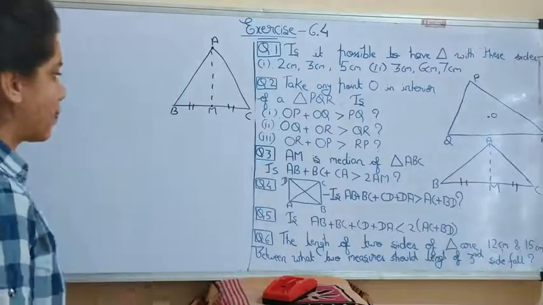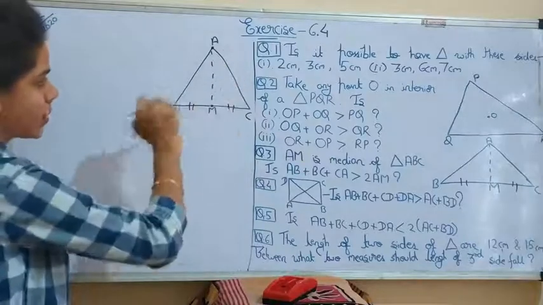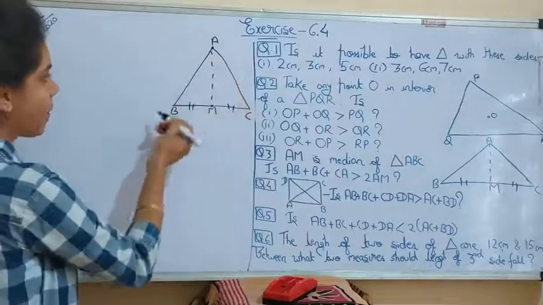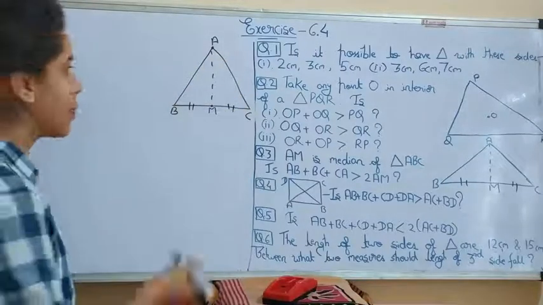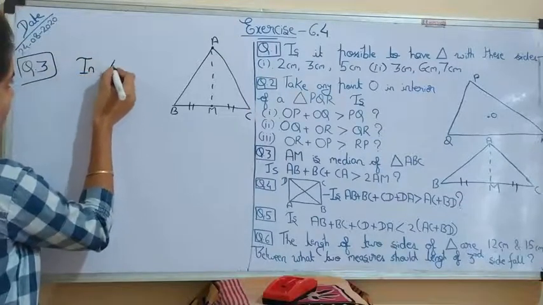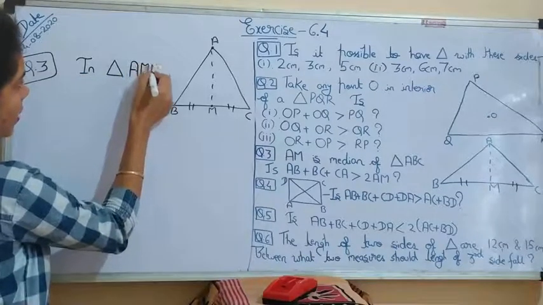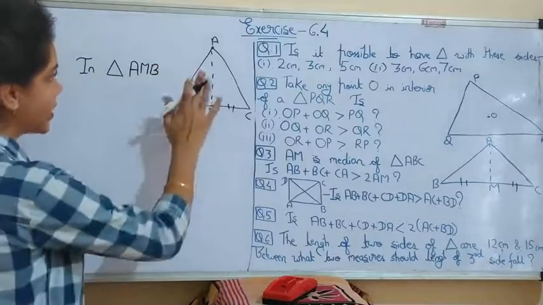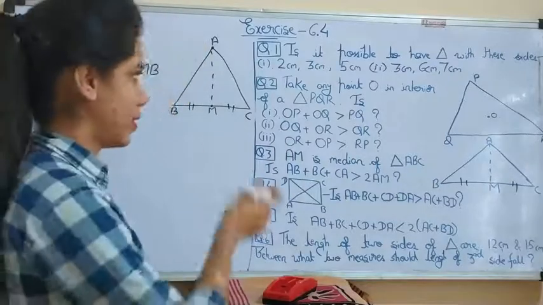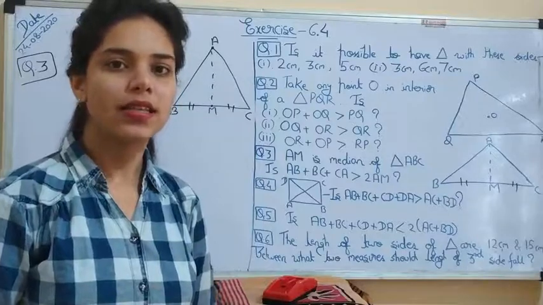Now, AM is given to you. AM is a median, and it makes two smaller triangles, this AMB and AMC. So in triangle AMB, if I take this smaller triangle, apply that property which we have studied in our previous questions, that the sum of any two sides of a triangle is greater than the third side.